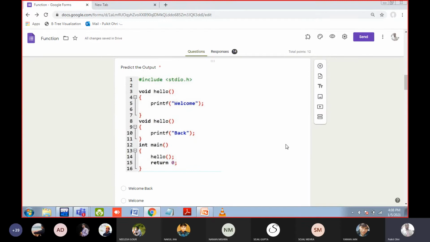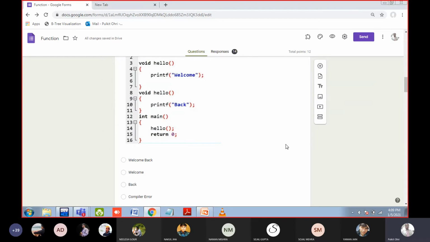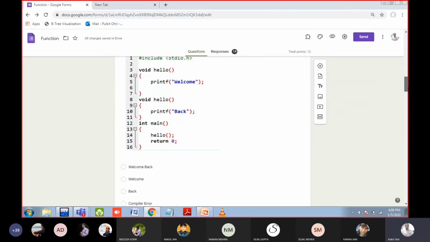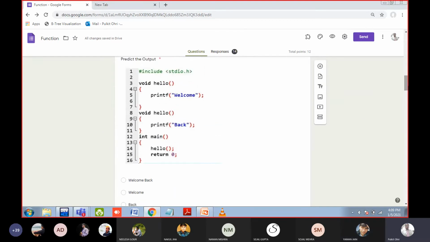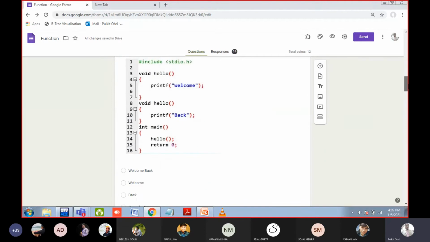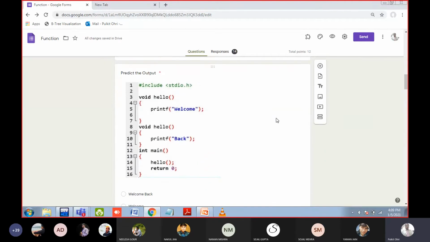Can anyone tell me the answer of this question? This is a simple question, you can easily answer it. The answer is error. Of course. Can you create two variables having the same name? You cannot do it now because the computer will get confused.